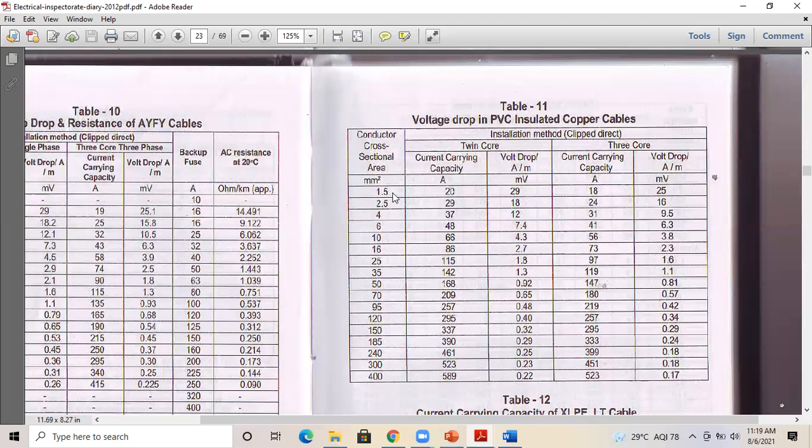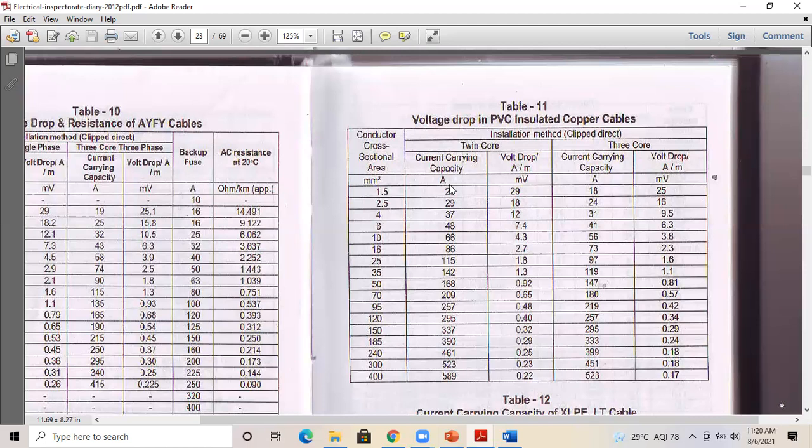Here, if you could see, the current carrying capacity of 1.5 mm square is 20 ampere. Okay, means it can carry 20 ampere in the 1.5 mm square cable. Okay, our demand, just think our demand is 10 ampere. Okay, just think that, like, we just assume that our demand is 10 ampere and the length of the cable or length of the wire is 120 meters.